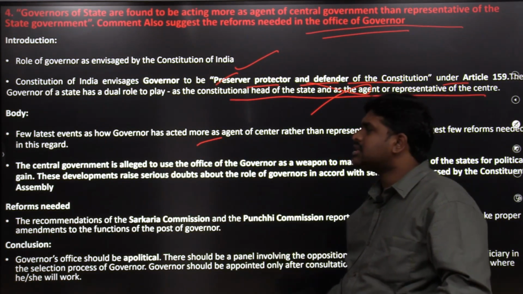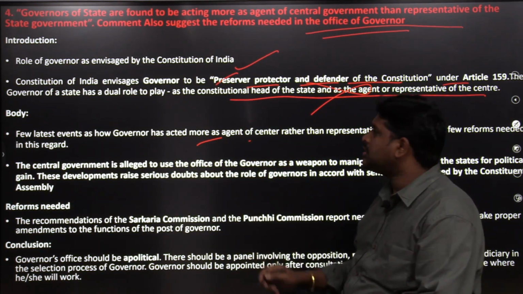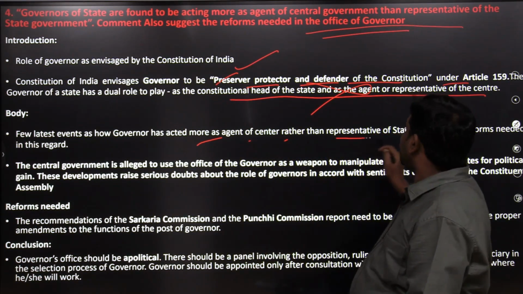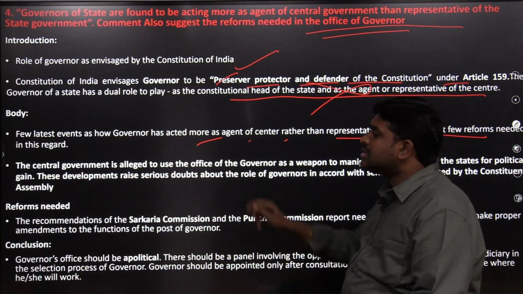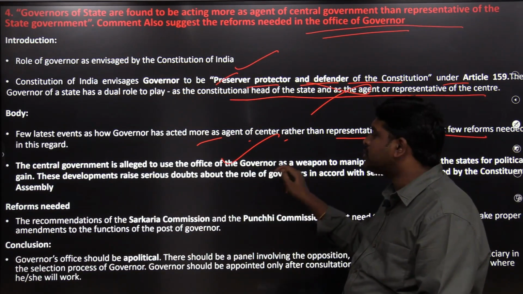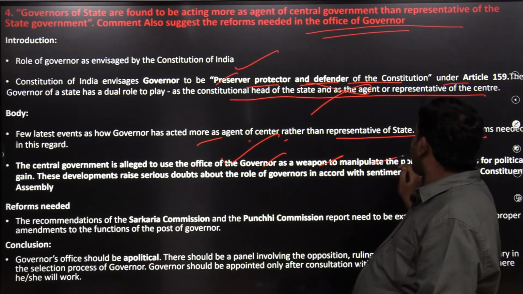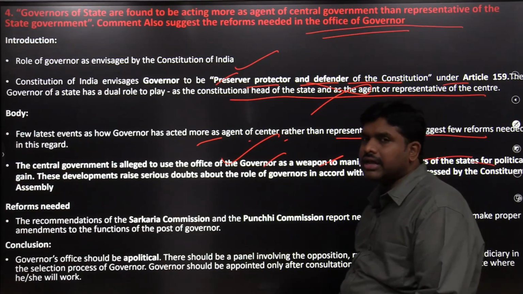So a few latest events show how the governor has acted more as an agent of the center rather than a representative of the state. The central government is alleged to use the office of the governor as a weapon to manipulate the politics of the state for political gain.